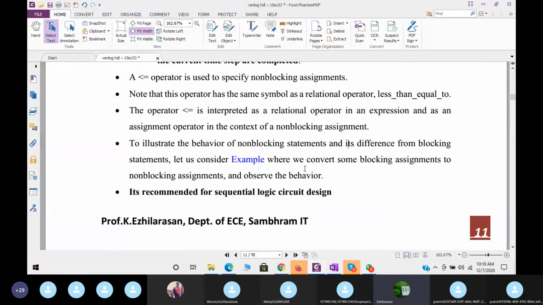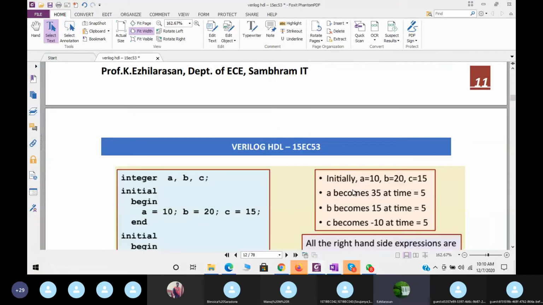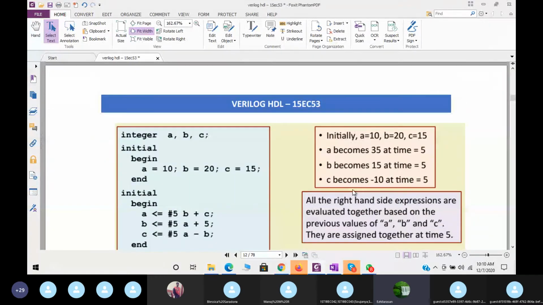As good designers, you have to think in that way only. So if you are writing the program for sequential circuits, then use non-blocking statements. If you are writing the program for combinational circuits, then use the blocking statements. Then here, let me show the examples.